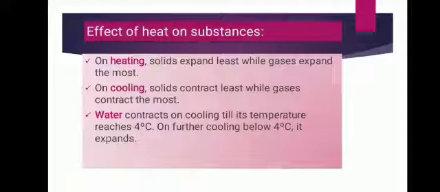Next is cooling. On cooling, solids contract the least while gases contract the most. For both expansion and contraction, solids are the least and gases the most.